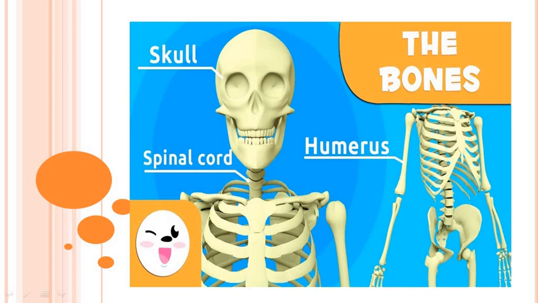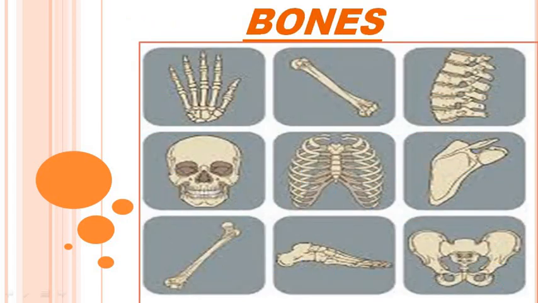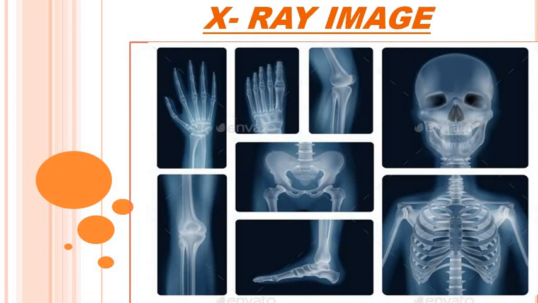Now next, bones. We'll study in detail about the bones. We human beings have many types of bone, and as you can see in the picture, they are of different shapes and sizes, some are small, some are big. This picture is showing the X-ray image. You have heard sometimes that if people have a fracture or a crack in any of their bones, they go to the doctor, and the doctor sees the fracture or crack through this X-ray image. So this is showing the X-ray image of a human's bone.